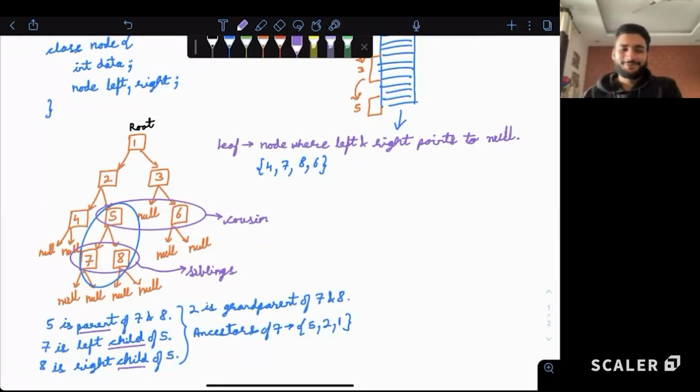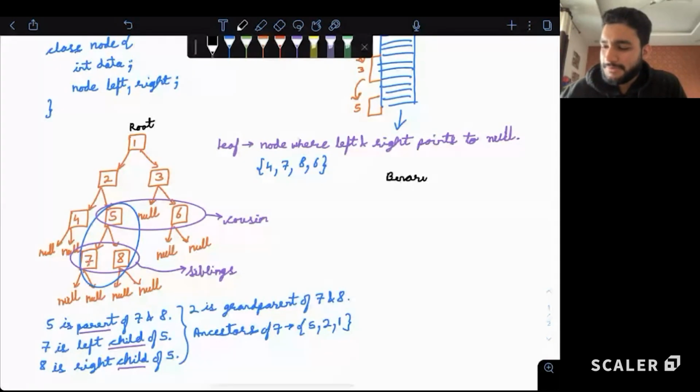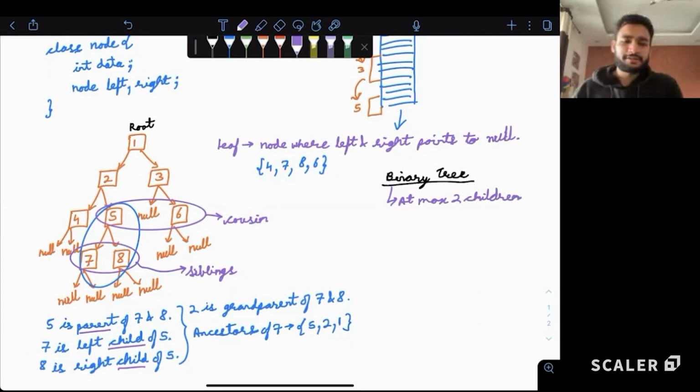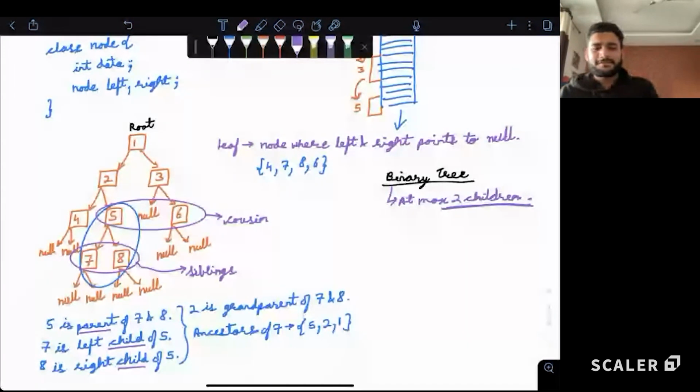Yes. This follows only 2 kids, not more than that, because it's a binary tree. So as long as we are talking about a binary tree, the name itself says at max 2 children. Instead of this, if we had a ternary tree, then we could have 3 children. If we had a k-ary tree, we could have k children. But right now we are talking about a binary tree, so at max 2 children. Making sense? Only 2 kids. Don't have more than that.